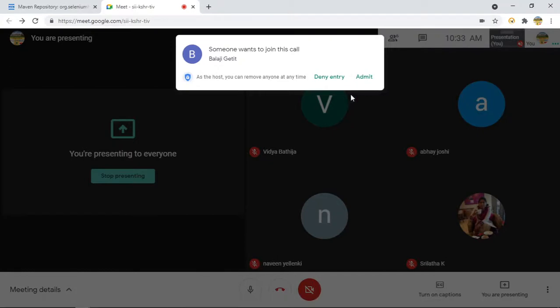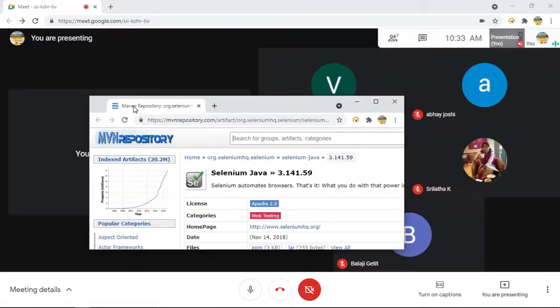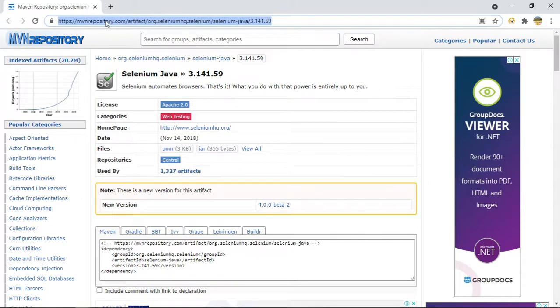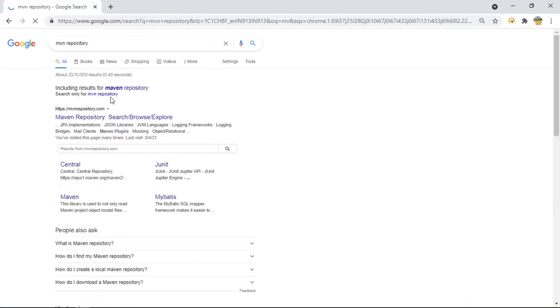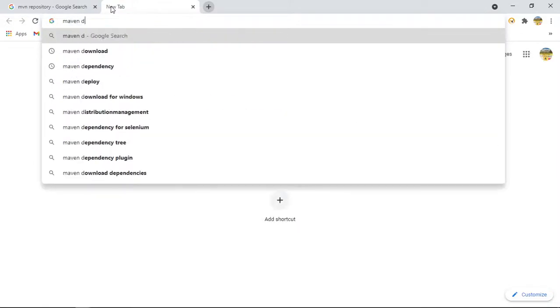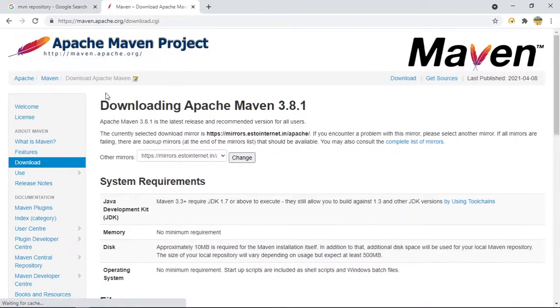So there is one website which is Maven repository. So you have to open this website. So let us first, before we download the Maven. To download the Maven, just say Maven download and come to the first link. So let me share this link.